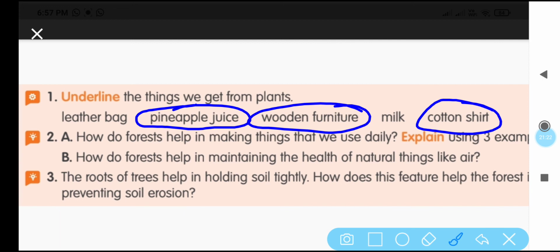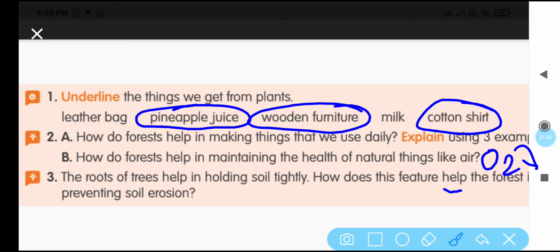And the next one, how do forests help in maintaining the health of natural things like air? By exchanging oxygen and carbon dioxide between plants and animals, it's helping to keep the air clean.